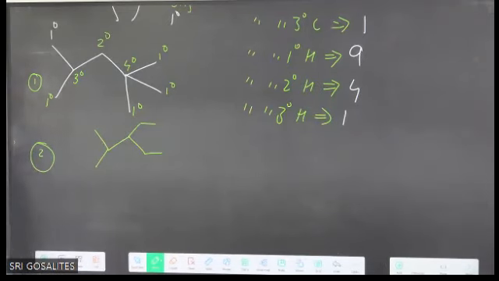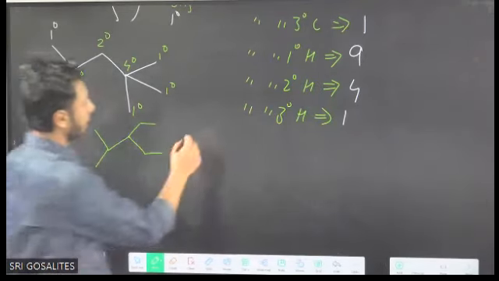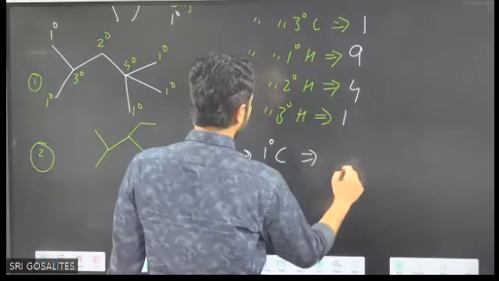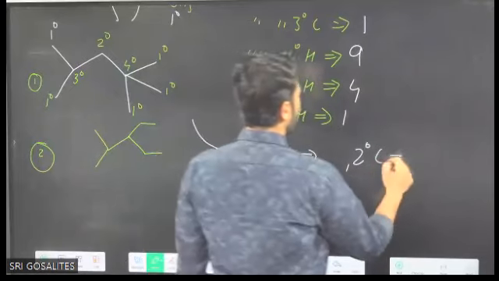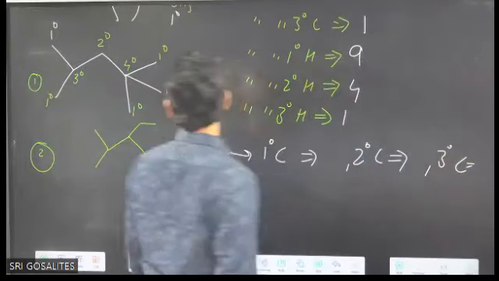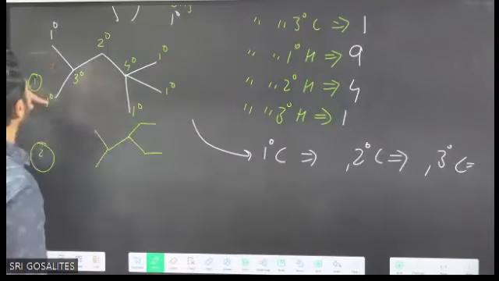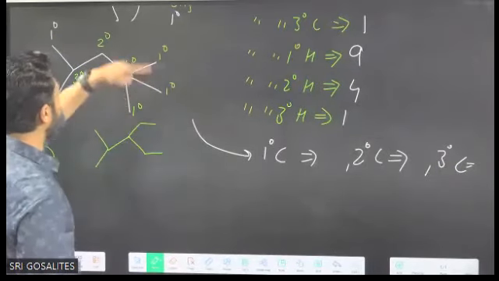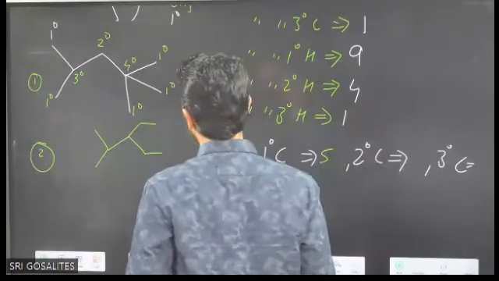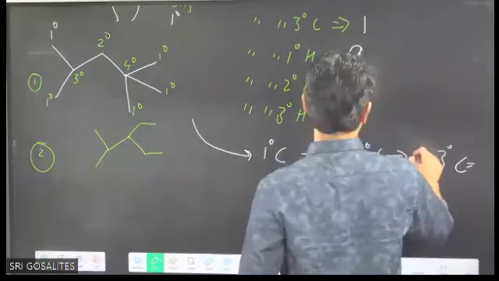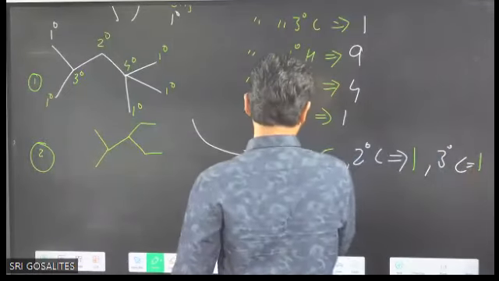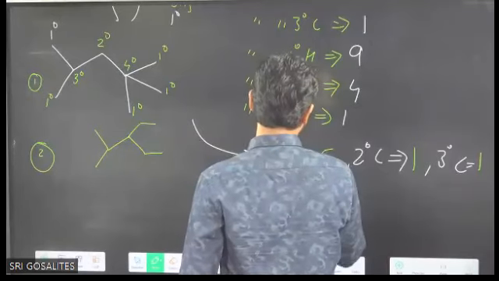Checking. So if I write here again, number of primary carbons, then secondary, then tertiary. How many primary? 1, 2, 3, 4, 5. Check answer. Primary carbon 5, secondary only 1, tertiary only 1, and quaternary only 1.